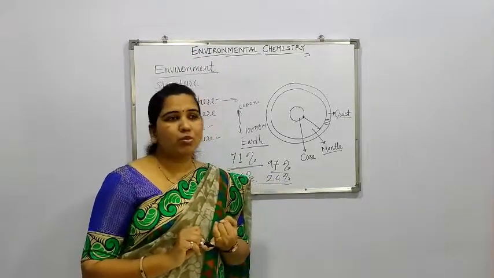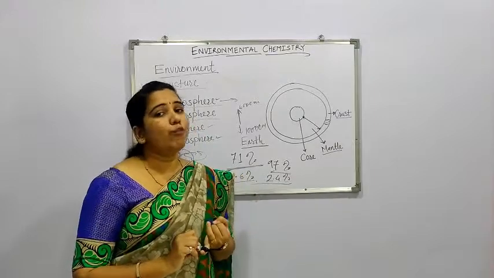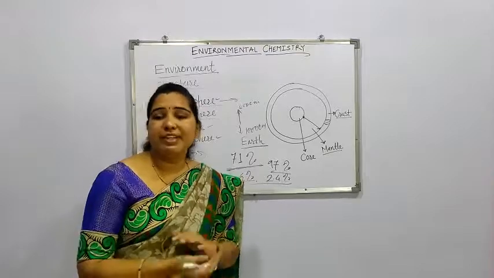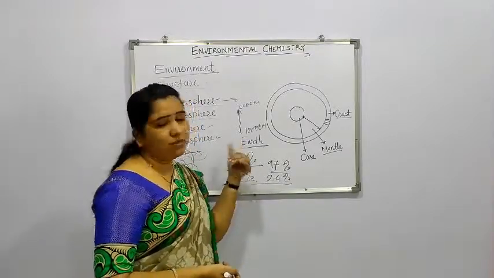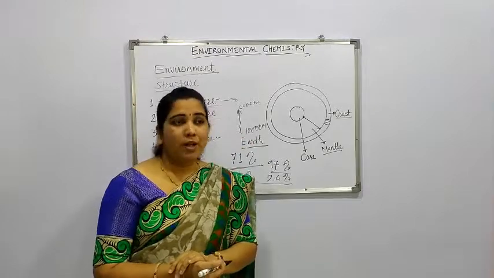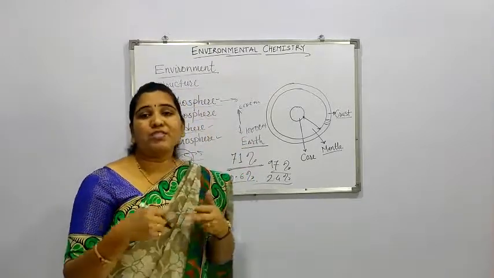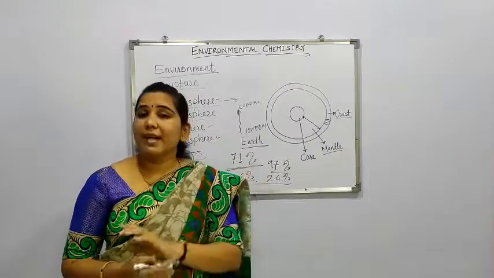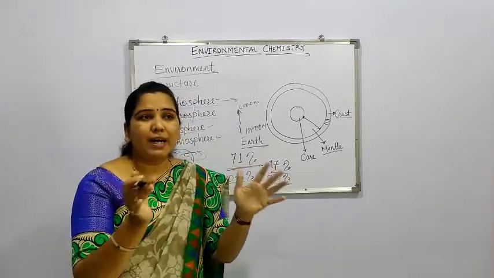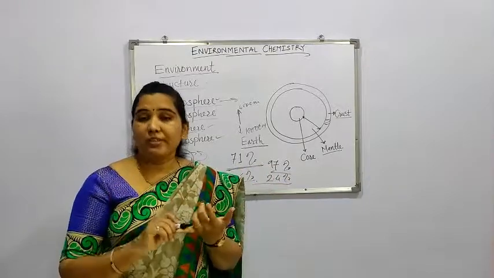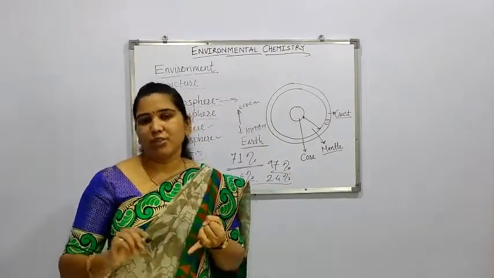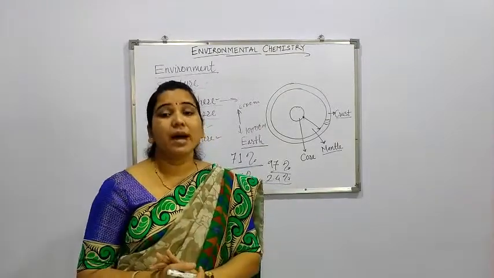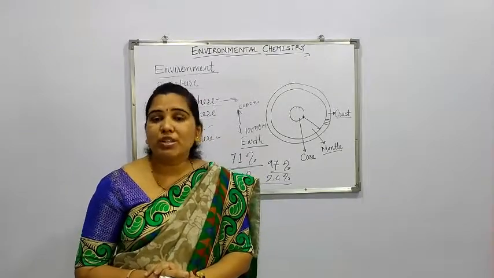Then oxygen, also a very important component of air, nearly 21%, 20.9. Then carbon dioxide, somewhat 0.033%. Argon, 0.9%, and with that a lot of different gases like oxides of nitrogen, oxides of sulfur, oxides of carbon. All these types of gases are present surrounding the earth, which make up the atmosphere.